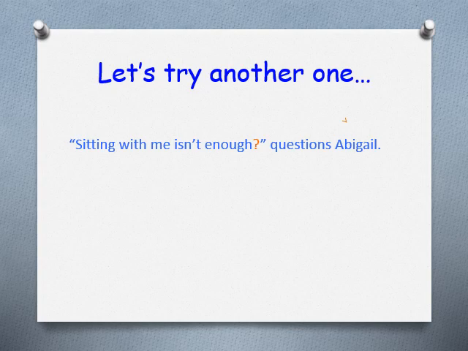All right? So, sitting with me isn't enough. The introductory verb, even though it's after the quoted part of the sentence, the direct speech, it's still the introductory verb. It introduces what is being said, and it's in the present tense.